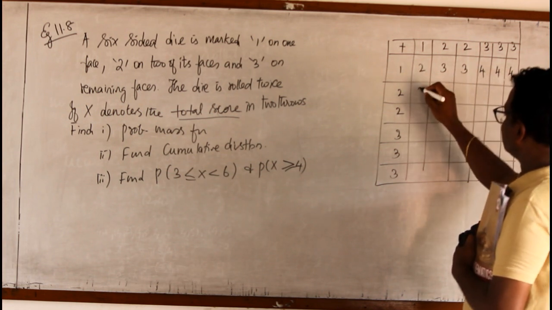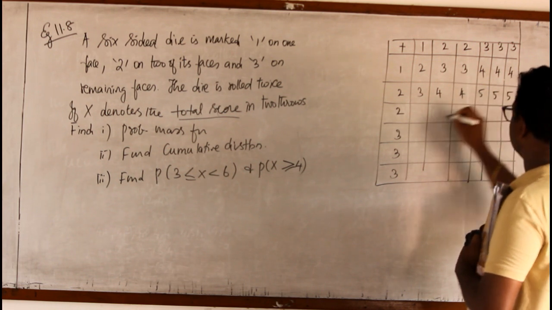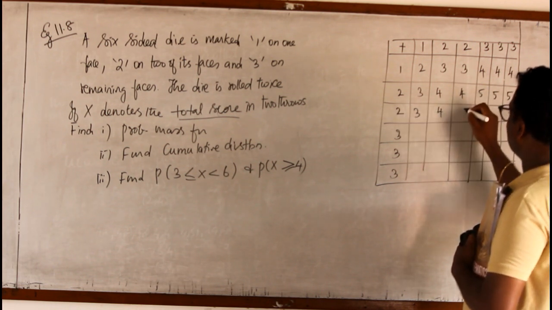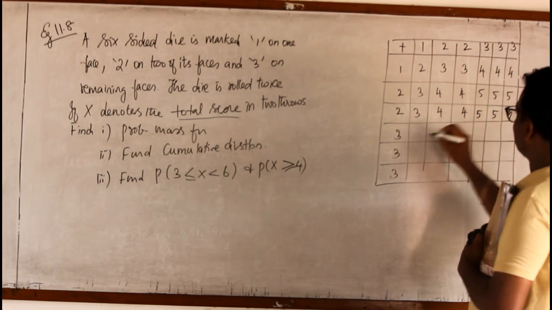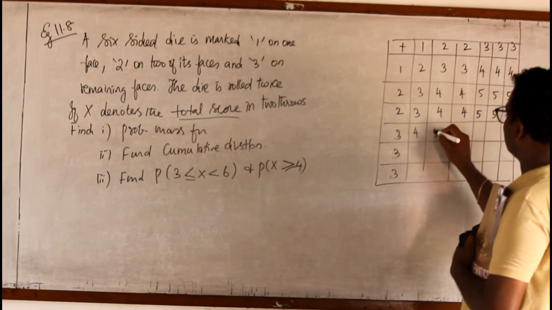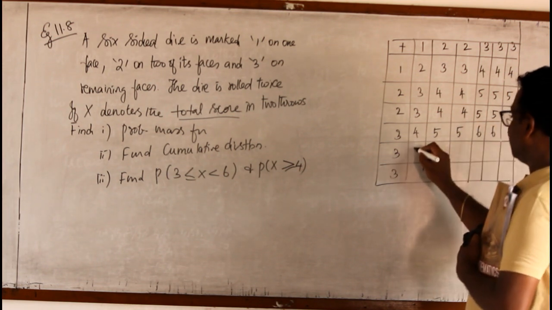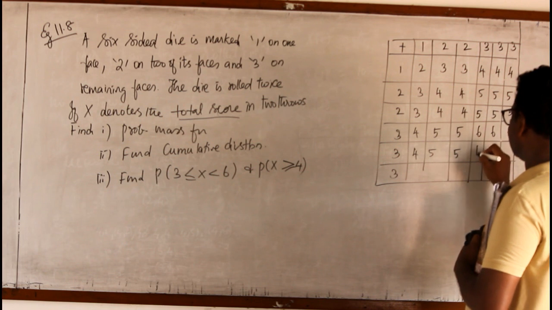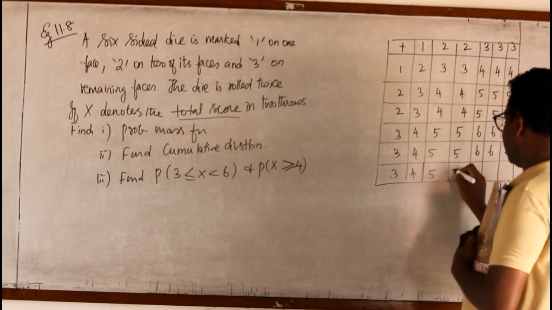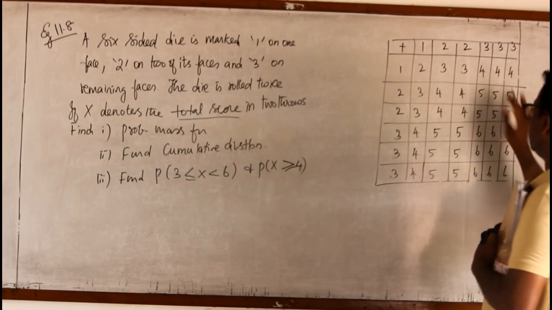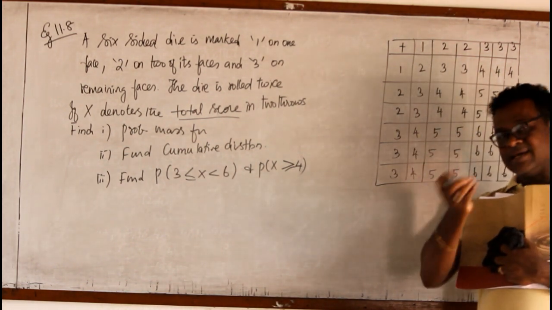Now 2 plus 1 is 3, 4, 4, 5, 5, 5, 3, 4, 4, 2 plus 3 is 5, 5, 5. 3 plus 1 is 4, 3 plus 2 is 5, 3 plus 2 is 5, and these 3 are 6. Similarly 4, 5, 5, 6, 6, 6, then again 4, 5, 5, 6, 6, 6. These are the occurrences we have when 2 dice are rolled and their sum is taken.